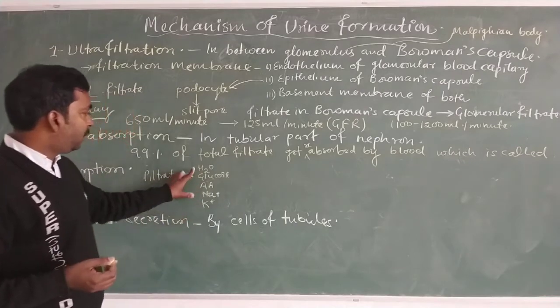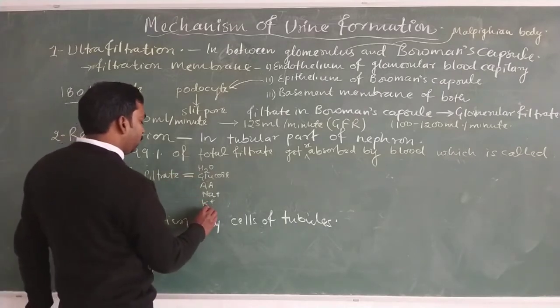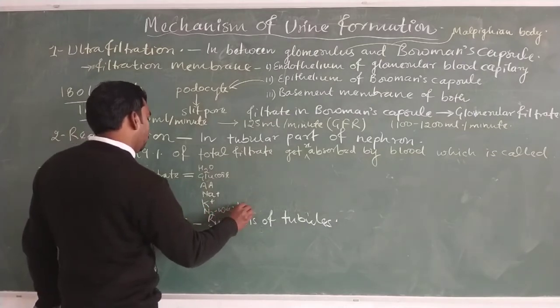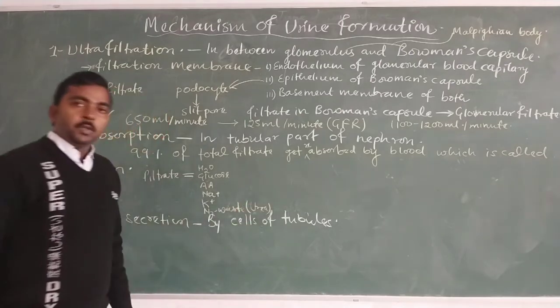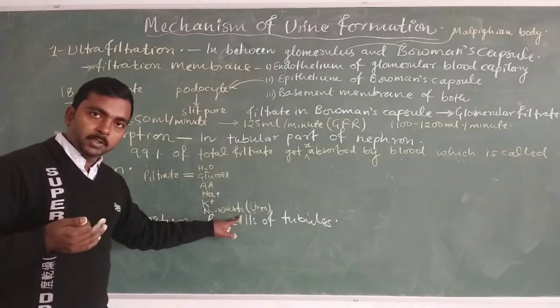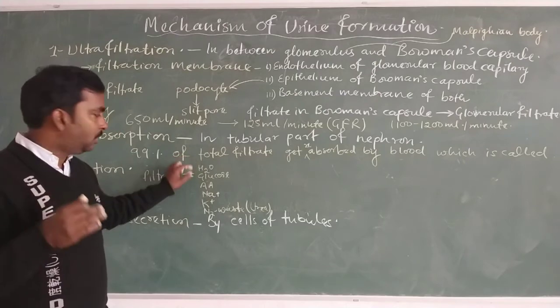The number of components found in the filtrate, along with the nitrogenous waste in the form of urea. So we need to remove only the nitrogenous waste along with the excess water from the body.